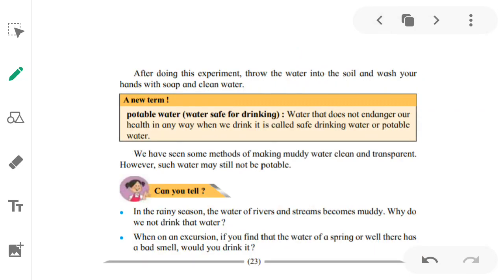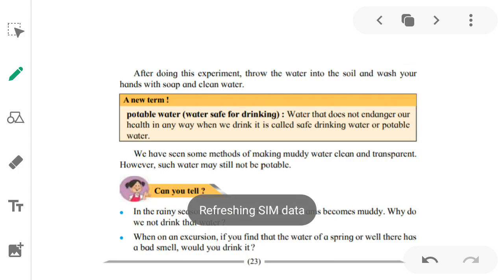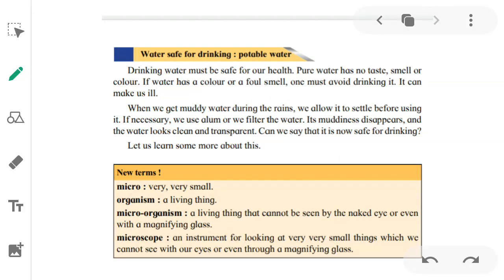Now, another question. When on an excursion, if you find that the water of a spring or well there has a bad smell, would you drink it? The answer is the same as before: drinking water should be pure and clean, and if it smells dirty or foul, we should avoid drinking it because it may have algae in it, which is a kind of fungus, and which can make us ill. So we should avoid drinking such water.